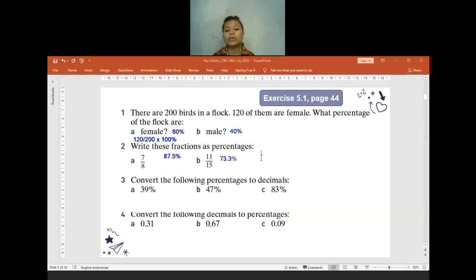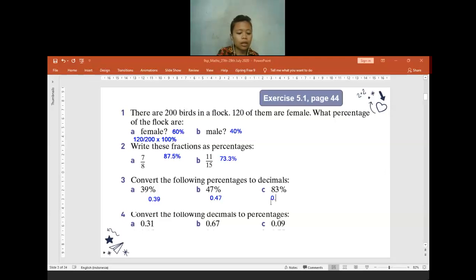Convert the following percentages to decimals. 39% is how many? 0.39. Okay, good job. What about 47%? It's 0.47. Good job. What about 83%? 0.83.